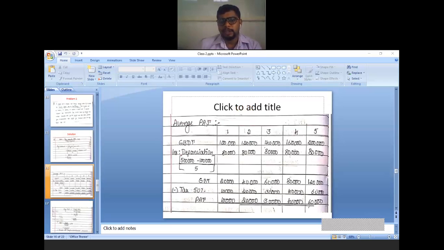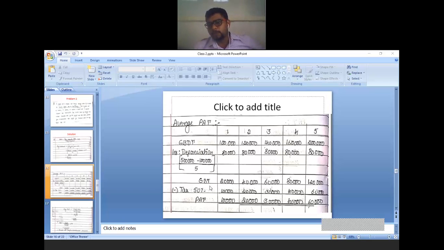Now calculate PAT. In order to calculate PAT, we need the number of years, that is 1 2 3 4 5. EBDT is given in the problem, write as it is. Deduct depreciation. How to calculate depreciation? Original investment minus scrap value divided by lifetime. Lifetime here is 5 years, because 5-year information is given. So that is 80,000 depreciation. We are following the straight line method of depreciation, so every year the same depreciation we charge. EBDT, earning before depreciation and tax, minus depreciation gives EBT, earning before tax.